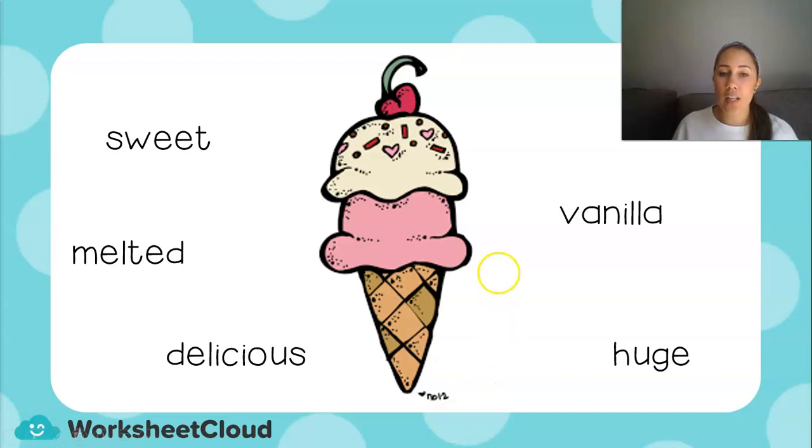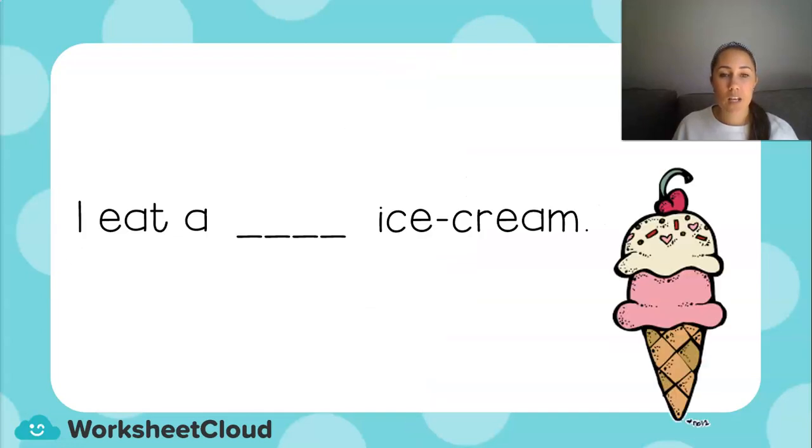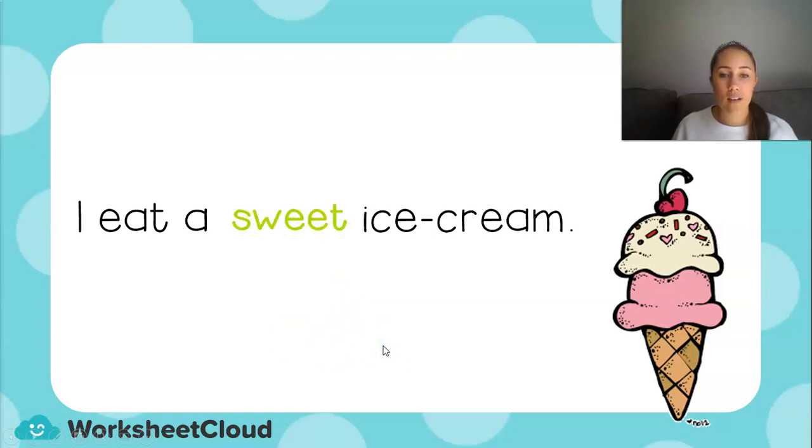So if I didn't tell you anything about this ice cream and I described it, you could almost see this ice cream right in front of you. And that is why when authors write a book, they use lots of adjectives in their writing to color it in a bit. So I eat an ice cream. So let's think of some of those words that we use to describe the ice cream. I eat a sweet ice cream. Can you see that my adjective is just before my noun?